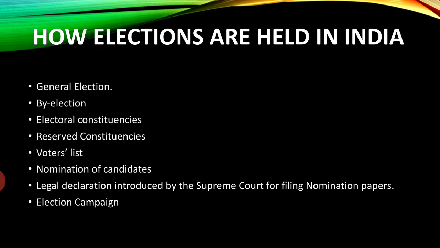Now the nomination of candidates. Anyone who can be a voter can also become a candidate in elections. The only difference is that in order to be a candidate, the minimum age is 25 years, while it is only 18 years for being a voter. Every person who wishes to contest an election has to fill a nomination form and give some money as security deposit.